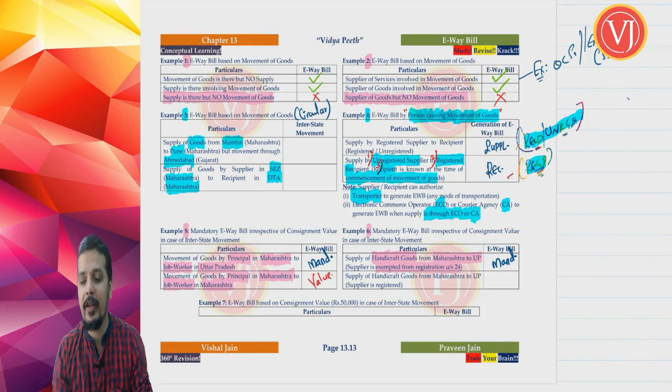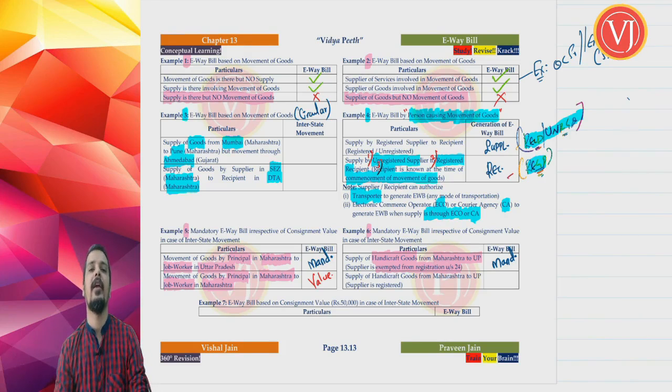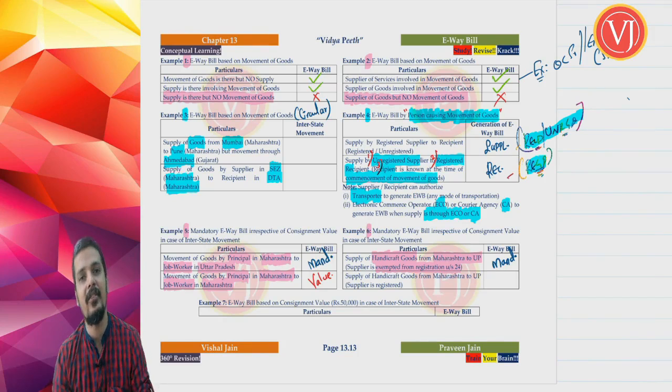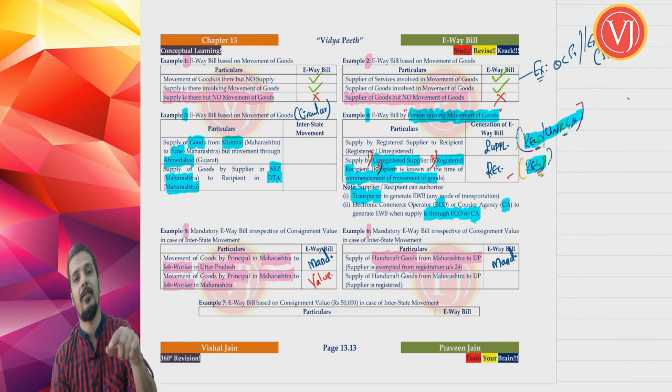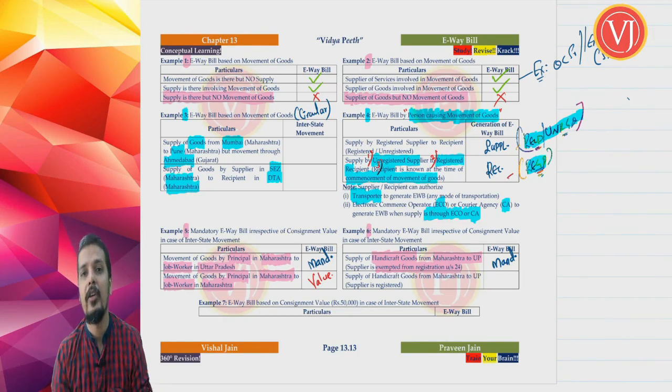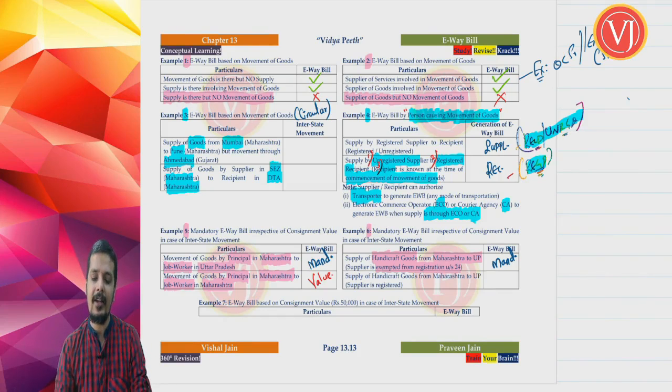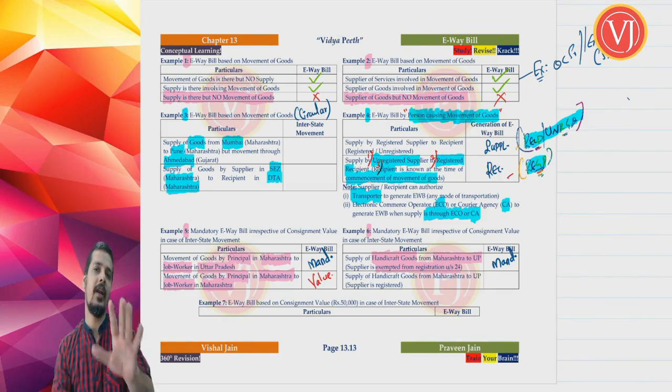The point I want to tell is, the moment they say that you need not take registration for handicraft goods, even though there is interstate supply, because there is a relaxation from getting GST registration, and that relaxation is given under section 24 read along with section 23, that we have discussed clearly in your registration chapter. What are they trying to tell? They are telling that we have given you relaxation from registration.